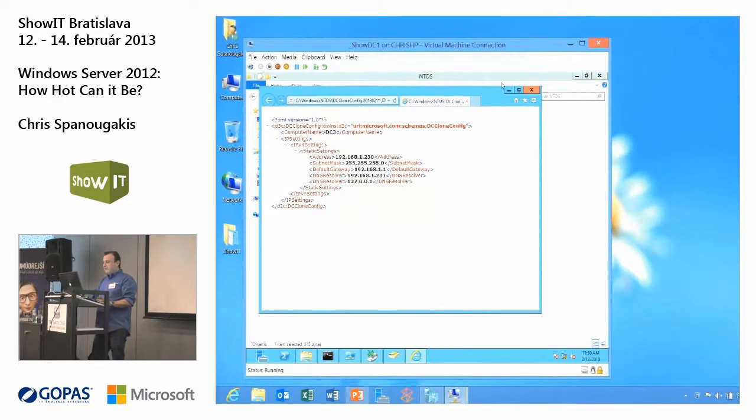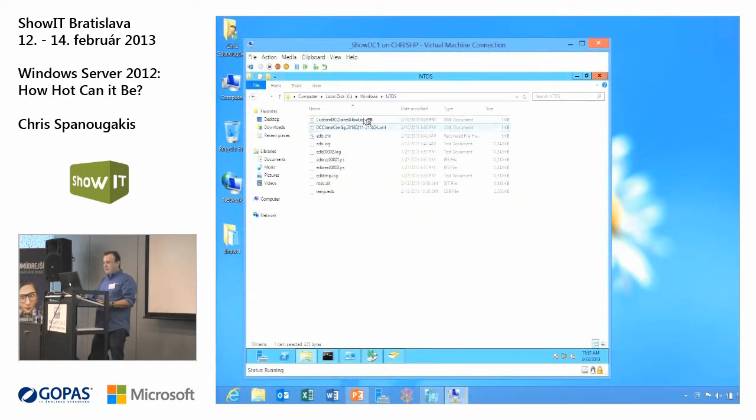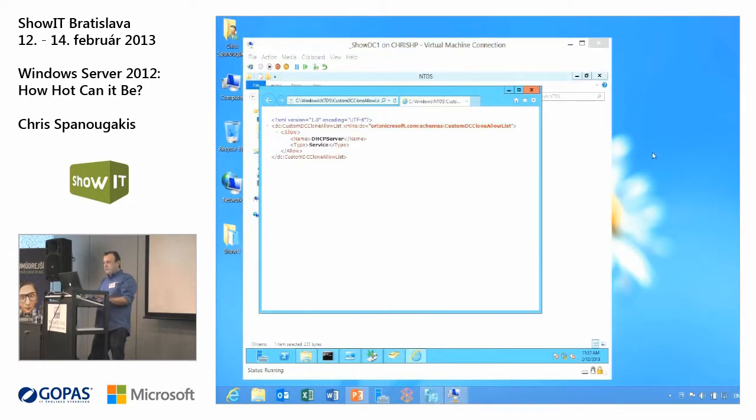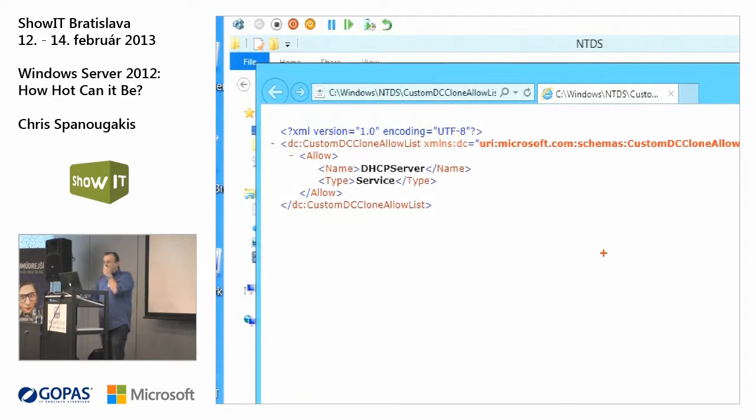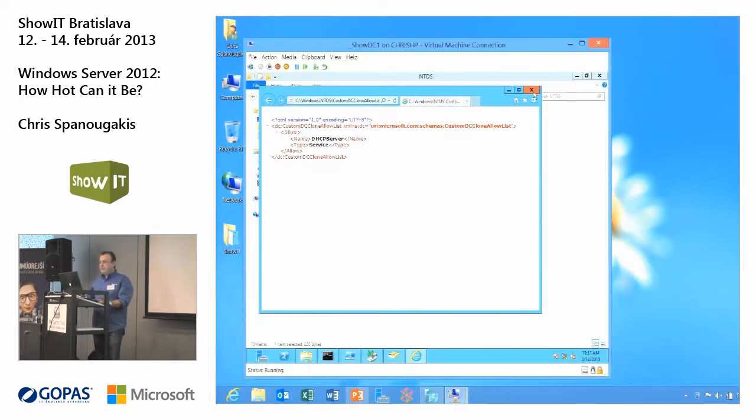Okay. And the second XML file that I've created is this one. What are the applications that are not compatible with cloning? The DHCP server. Okay. So as soon as you clone this domain controller, the DHCP server service will be stopped, and you have to go and configure it again.